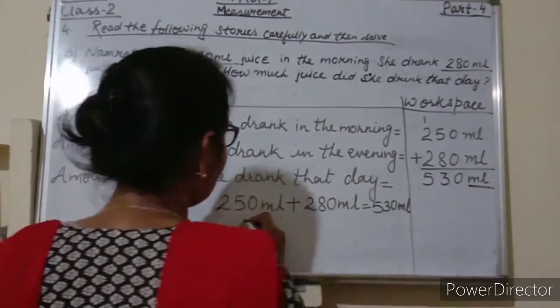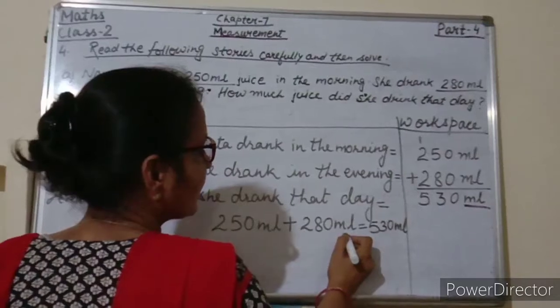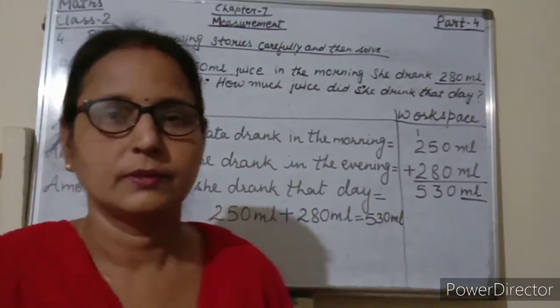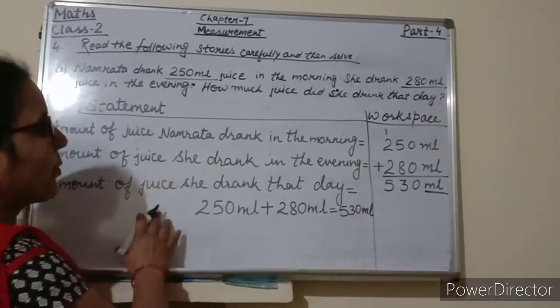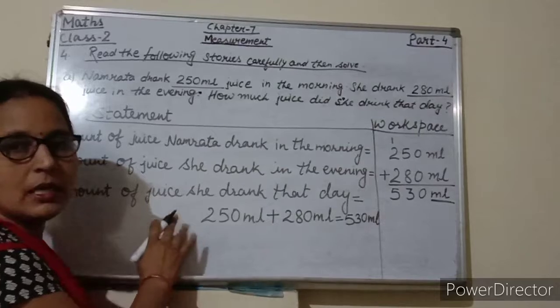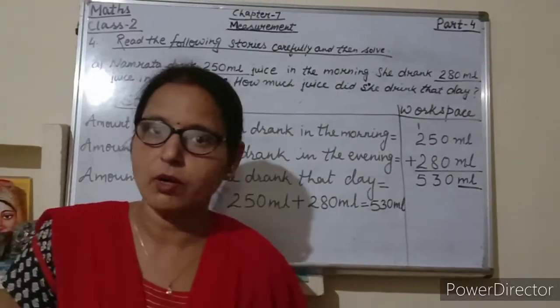So the answer is 250 milliliters plus 280 milliliters is equal to 530 milliliters. So students, this word problem is based on measurement of capacity. Now I am going to give you one question from measurement of weight.